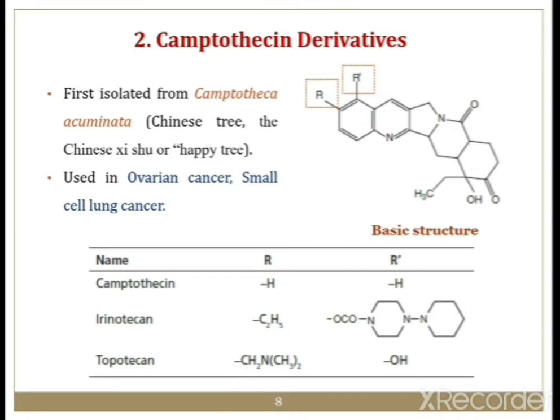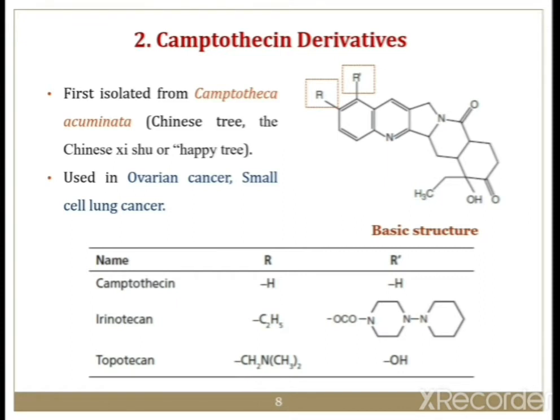Now we will move to the second source, that is camptothecin derivatives. These also act as anti-cancer agents. They were first isolated from Camptotheca acuminata, so the source is Camptotheca acuminata. This Camptotheca acuminata is also called the Chinese tree, or Chinese xixu, or we can also call it the happy tree.